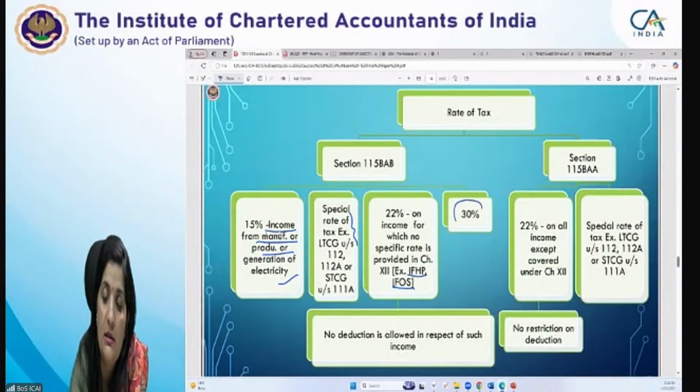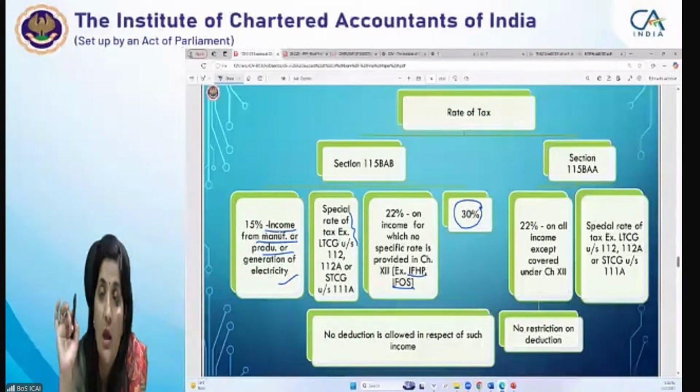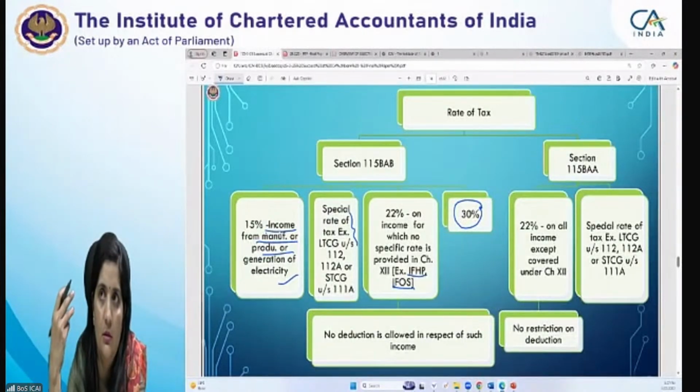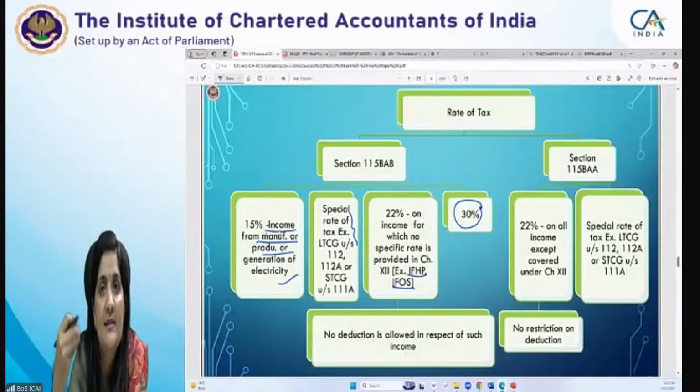Here, this is a specific case where the company is entering into such transactions which allow the company to earn profits more than the ordinary profits. Because what is the main intent of the company? To increase their profits.